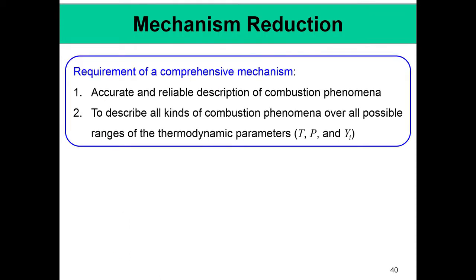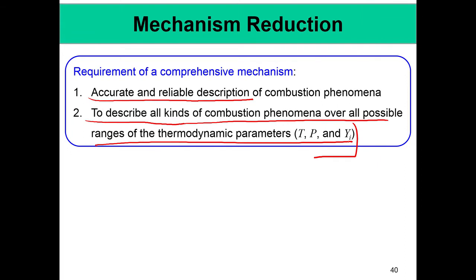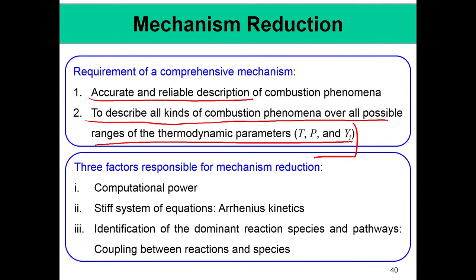So, mechanism reduction. The requirement of a comprehensive mechanism is that it must be accurate and must be able to reliably describe the combustion phenomena, and it has to describe all kinds of combustion phenomena over possible ranges of thermodynamic parameters, that is T, temperature, pressure and Y, species mass fractions.